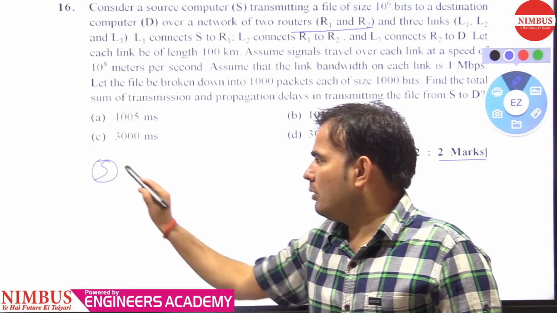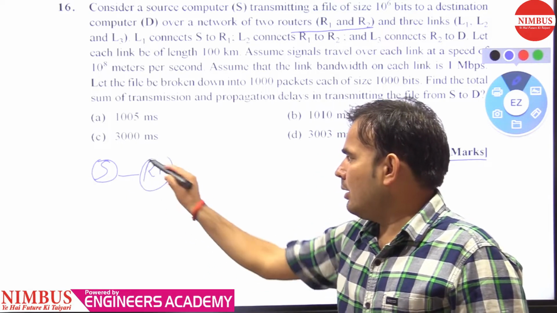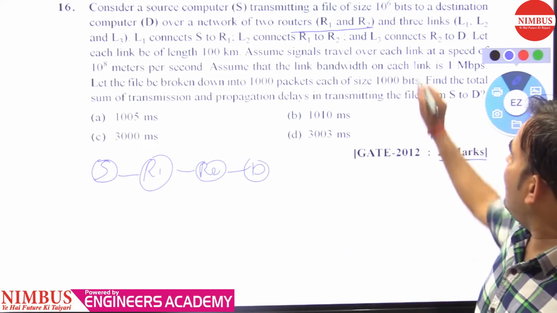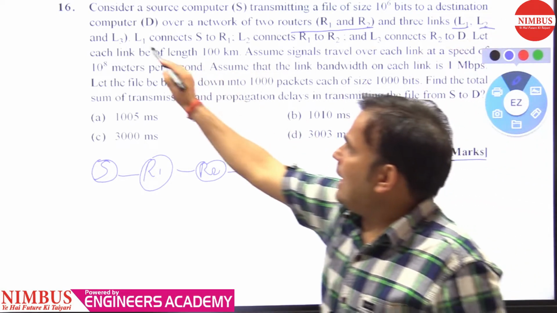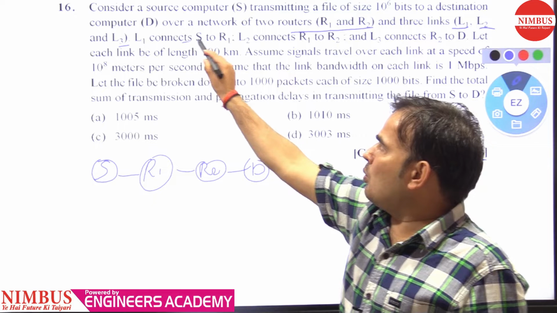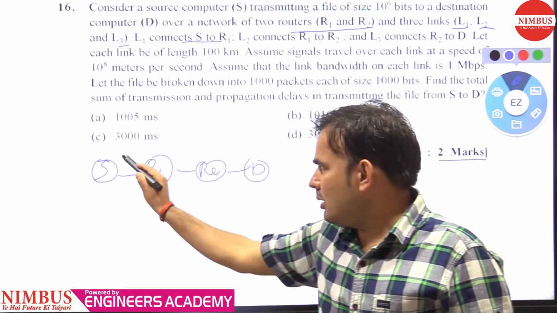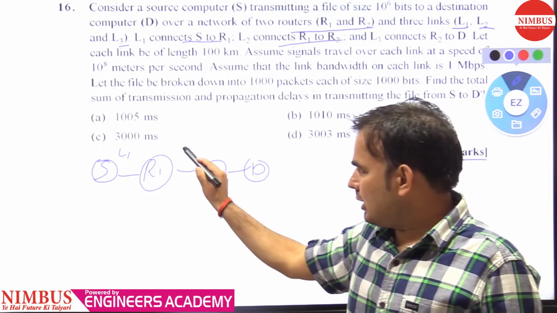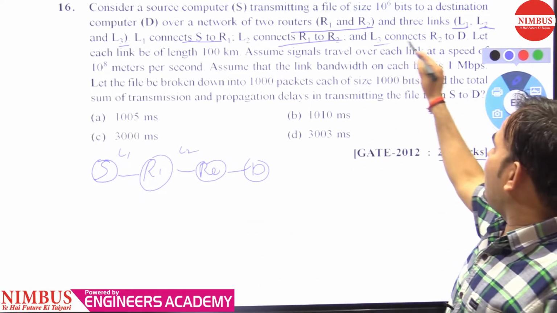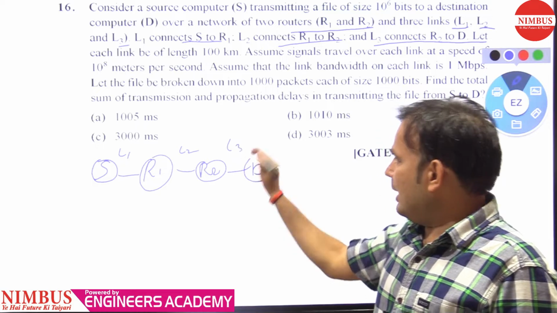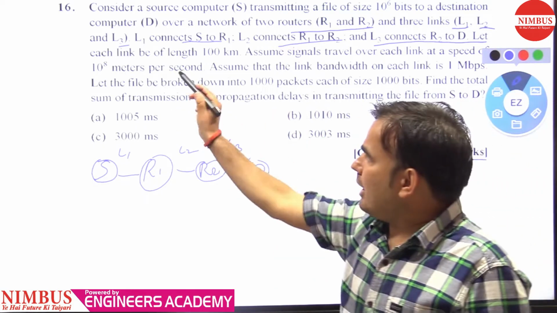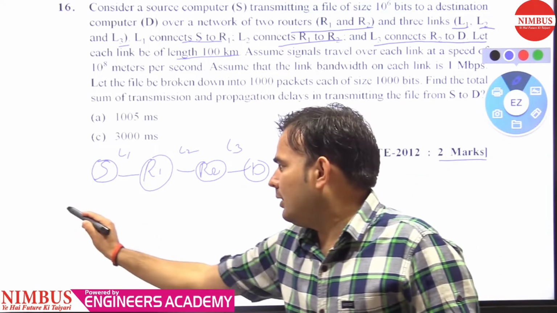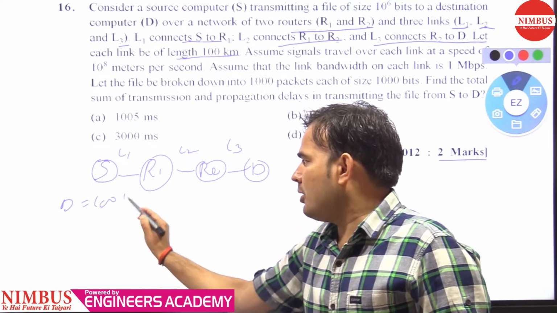Here is the source, here is router 1, here is router 2, and here is the destination. And 3 links L1, L2 and L3. L1 connects the source to router 1, L2 connects R1 to R2, and L3 connects R2 to the destination. Let each link be of length 100 kilometers. The distance of each link is given as 100 kilometers.